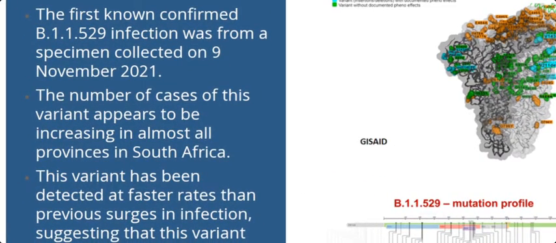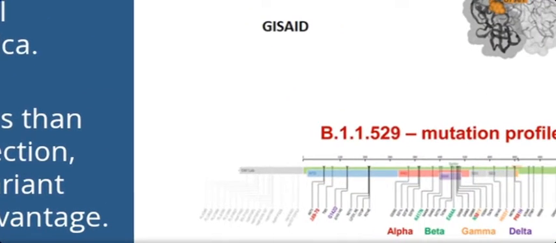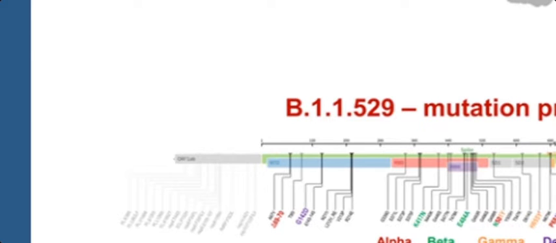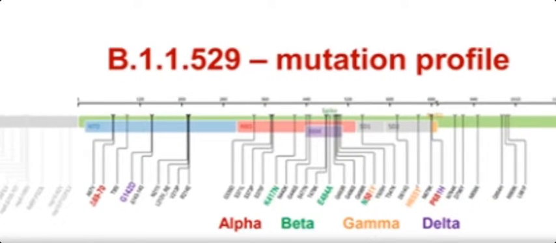The first confirmed B.1.1.529 infection is from a specimen collected in November 2021. The cases of this variant appear to be increasing in almost all countries, and the variant has been detected at a faster rate than the previous infections. Why? Because of the mutated regions in the B.1.1.529 mutation profile, which has several binding domains.